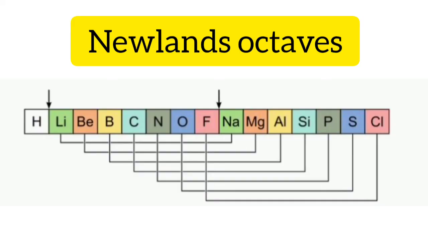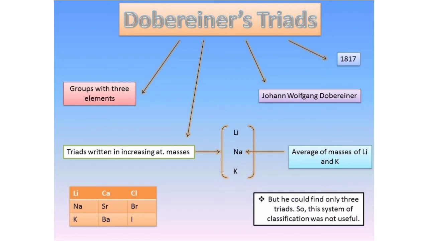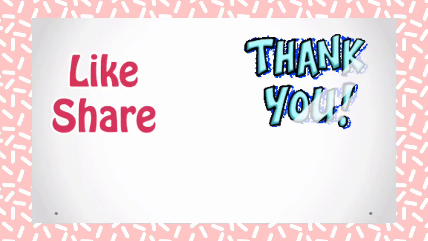So since Newlands' classification was discarded, how did we get the modern periodic table that we use now? The story is still yet to complete. So I'll be back with the next part of the story through another video.